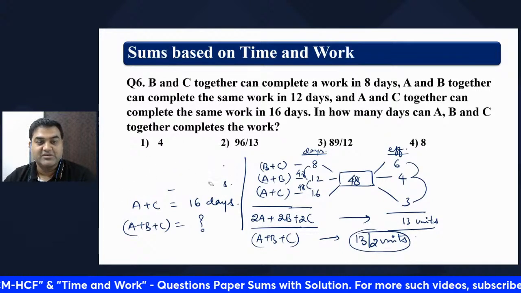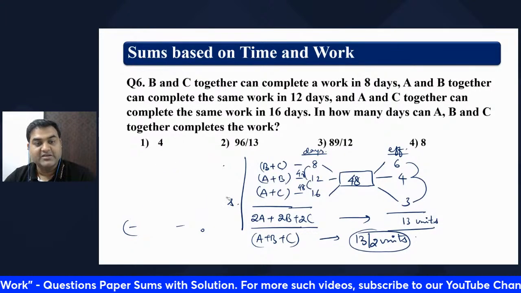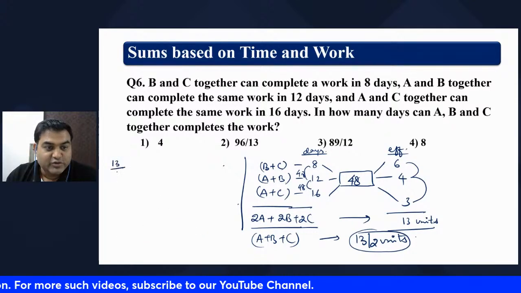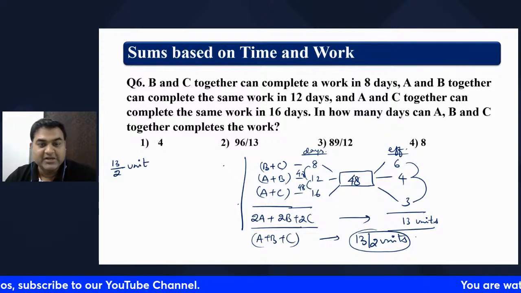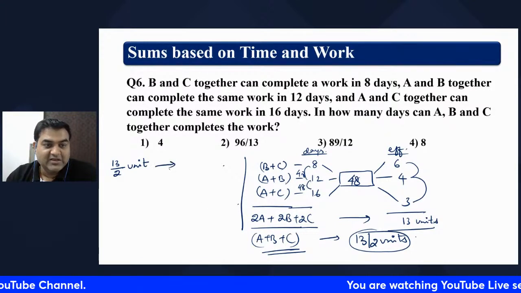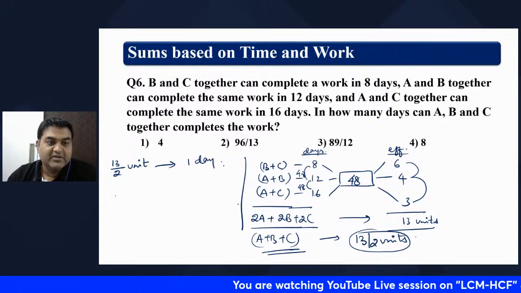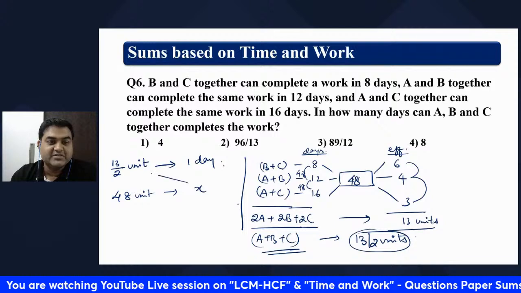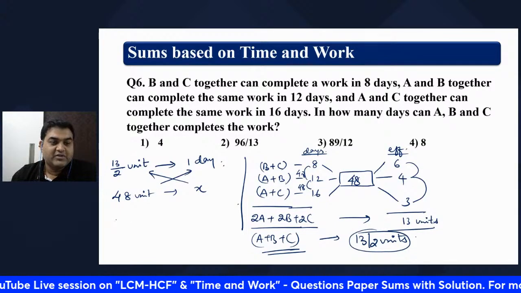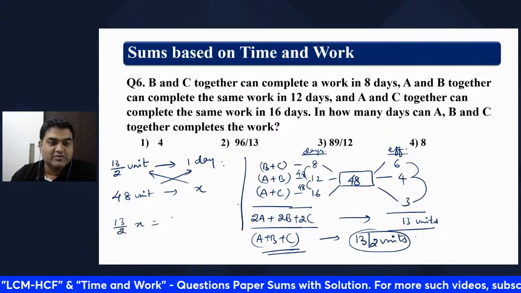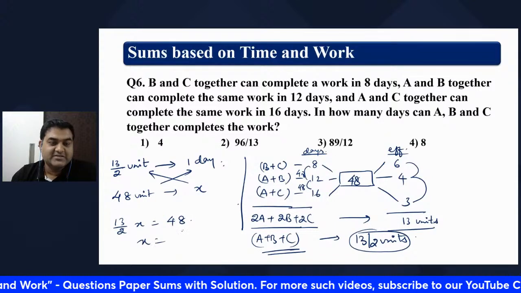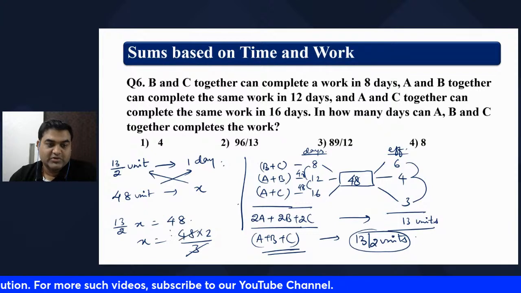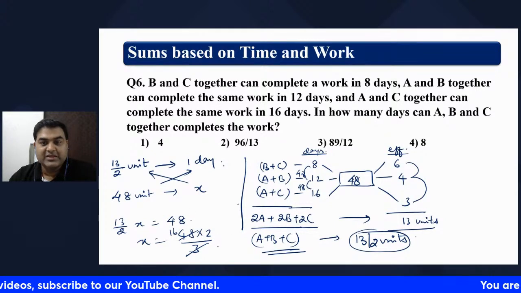I'm just removing this part to write the other part. Okay, that means what? 13 by 2 unit of job can be done by ABC in 1 day. They are telling 48 unit to be completed in how many days? Cross multiply, no? 13 by 2 x is equal to 48. x is equal to 48 into 2 divided by 13.